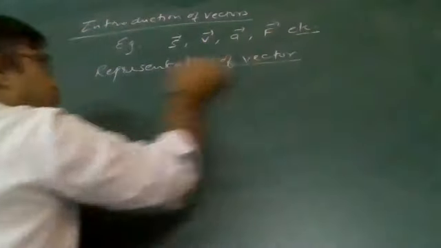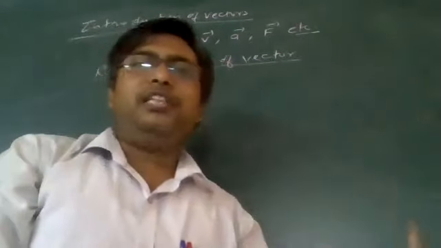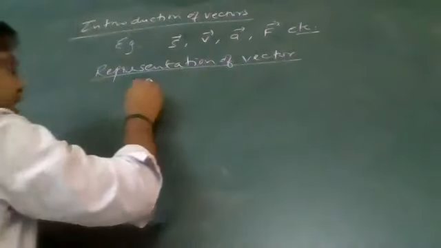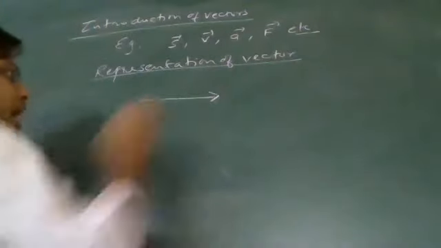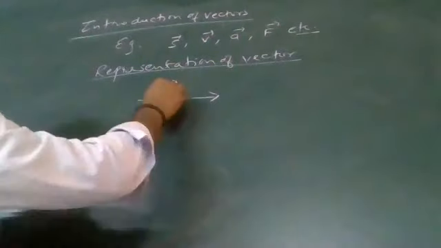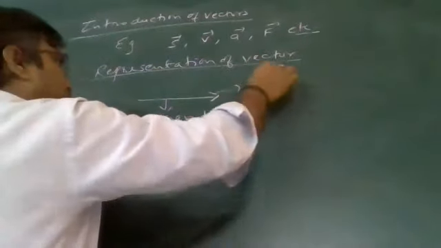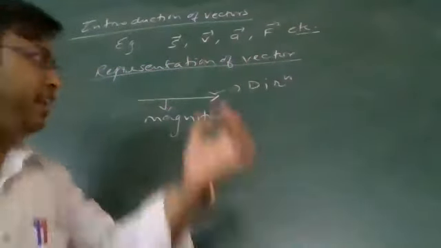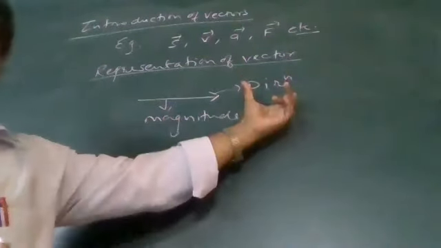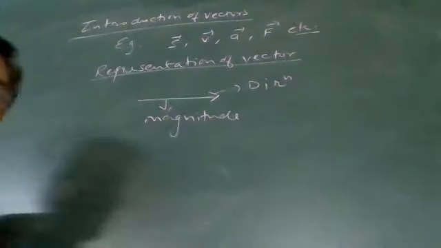Representation of vector. How will I differentiate that this is a vector quantity and this is a scalar quantity? What is the manner of representation for a vector quantity? See, a vector is represented in this manner. This is an arrow. The length of the line represents magnitude, and this arrowhead is for direction. As a vector has two things, magnitude and direction, I need to represent both, so I will represent vectors in this manner.